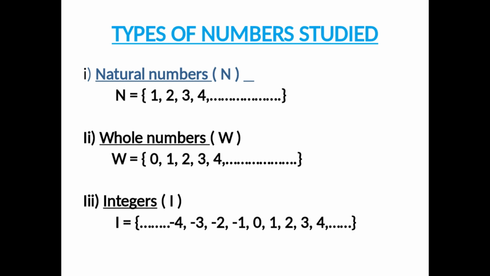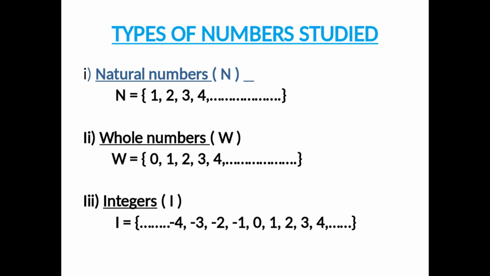Why are these numbers called natural numbers? Because if anybody wants to start their own counting, counting always starts from 1. This is a natural process. That's why these types of numbers are called natural numbers. That means the numbers which start from 1 are called natural numbers.